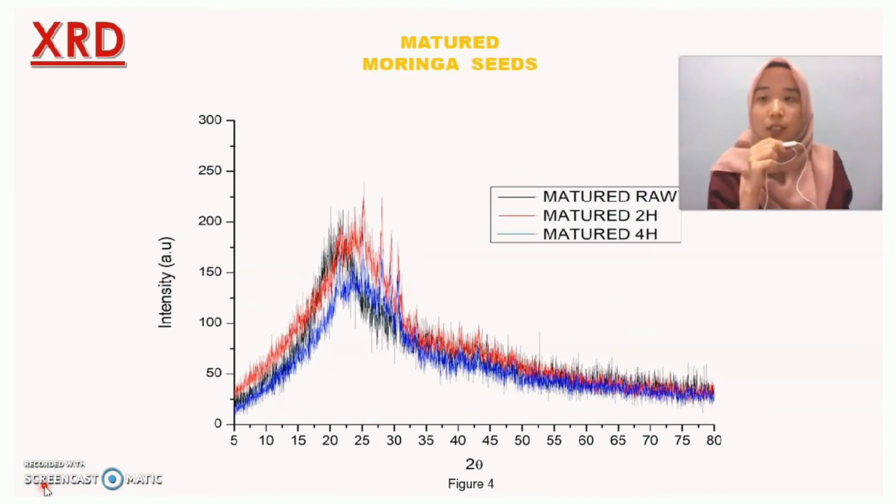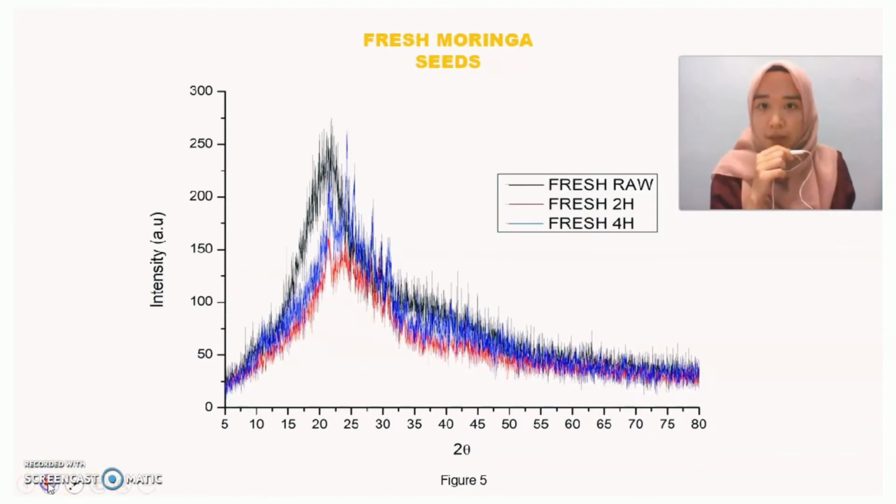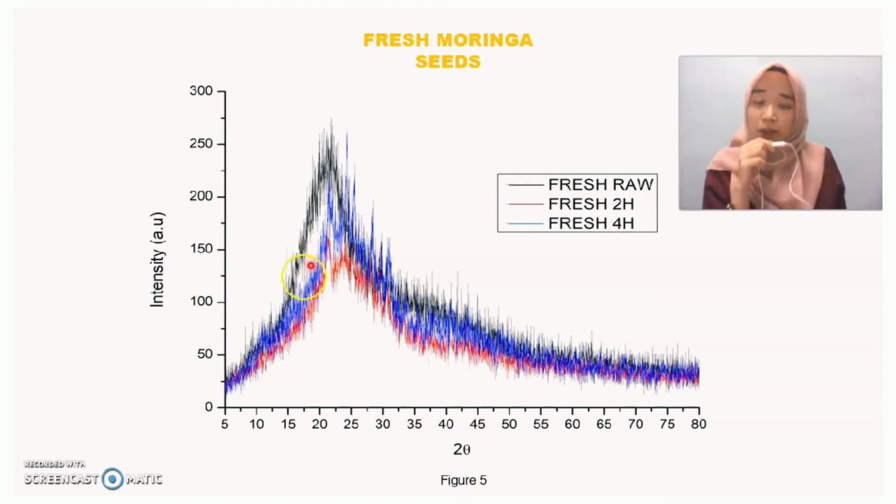Next, these are the XRD results, which we can see here that the matured Moringa oleifera seeds have an amorphous structure because they have sharp peaks and broad diffraction peaks. Fresh Moringa oleifera seeds are also amorphous in nature, and also have sharp peaks.